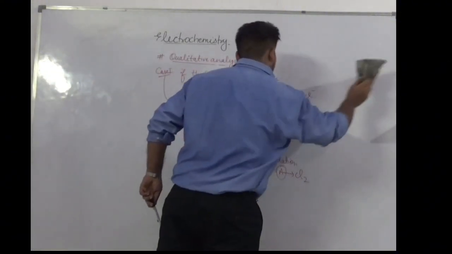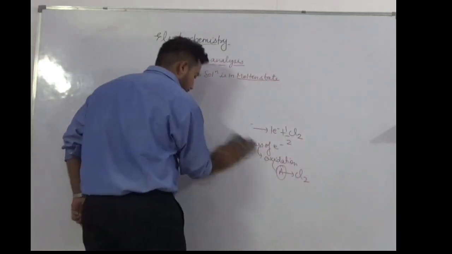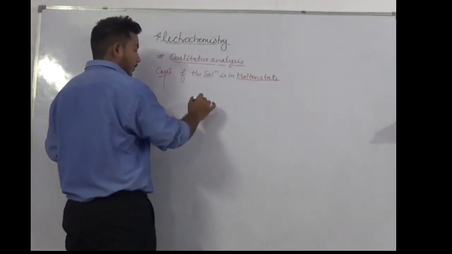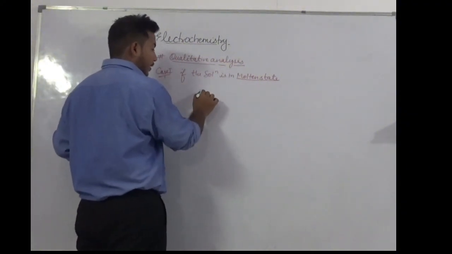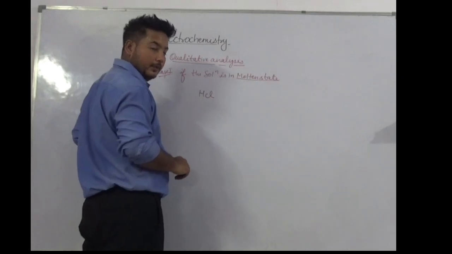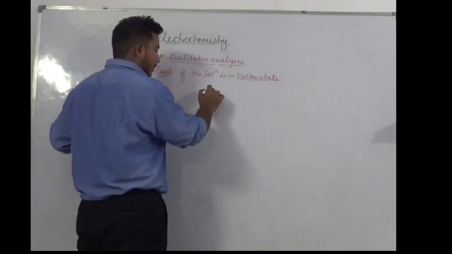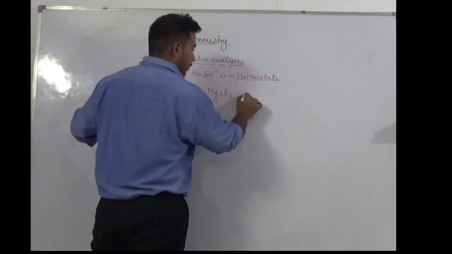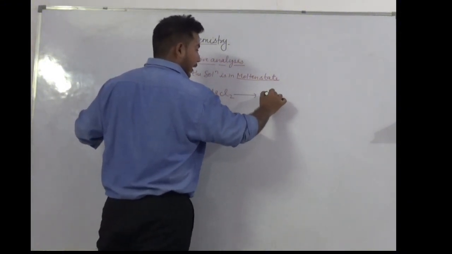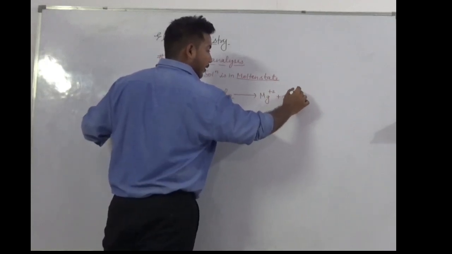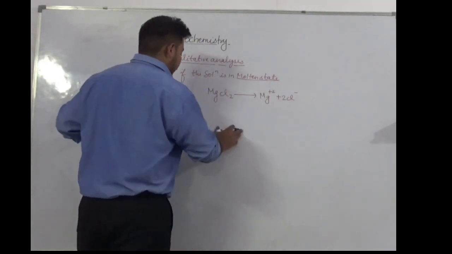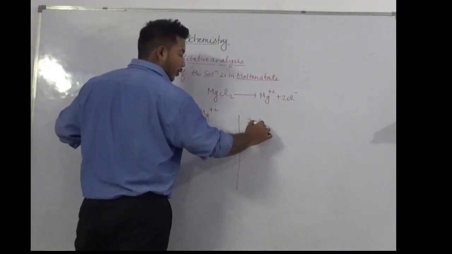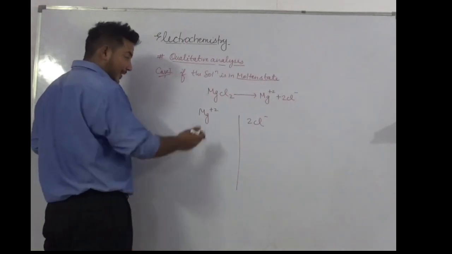Okay? So let us take another example, MgCl2. After the breakdown, we will have Mg plus 2 and 2 chloride ions.